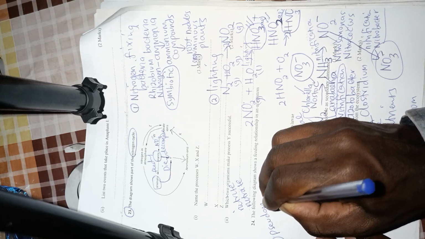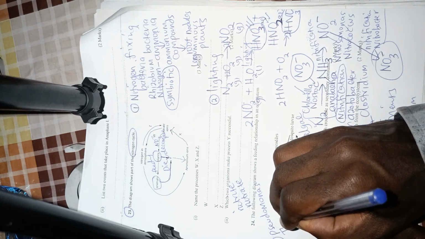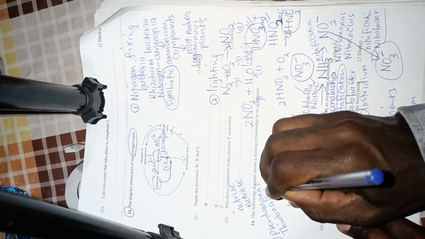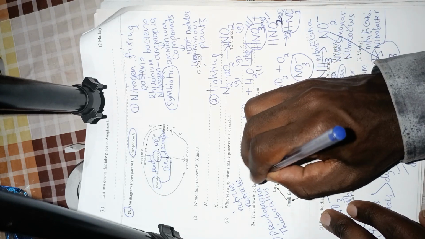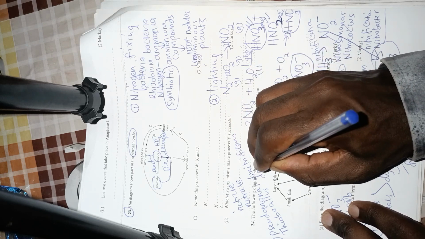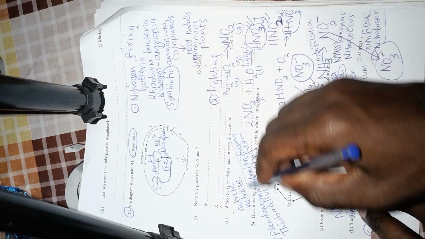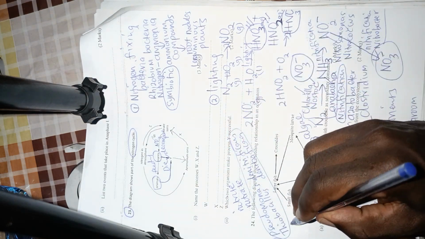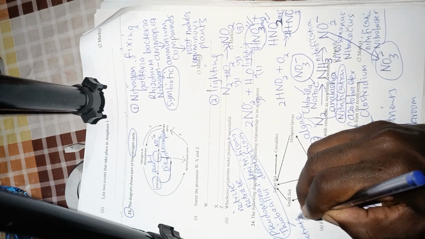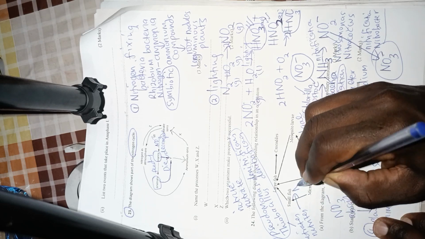Pseudomonas and Thiobacillus. So Pseudomonas denitrificans and Thiobacillus denitrificans are the two main types of bacteria that can convert nitrates and even nitrites back to nitrogen gas.